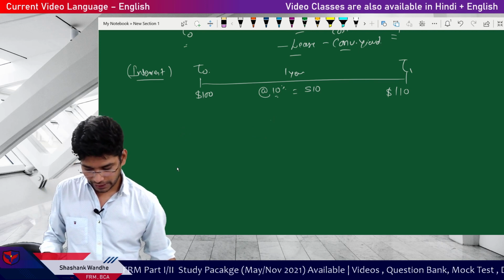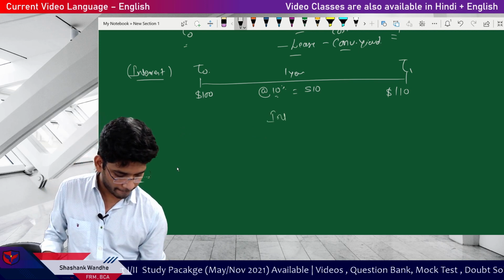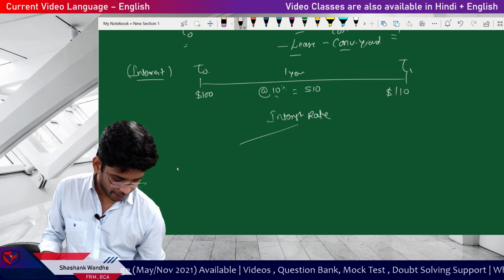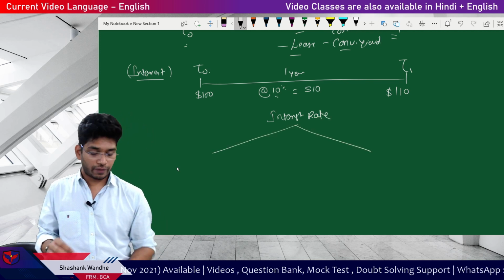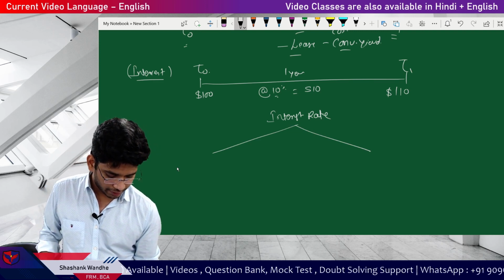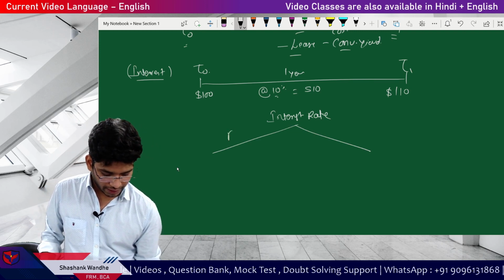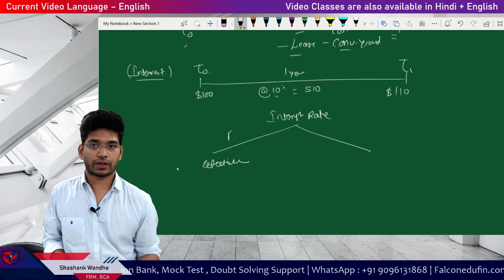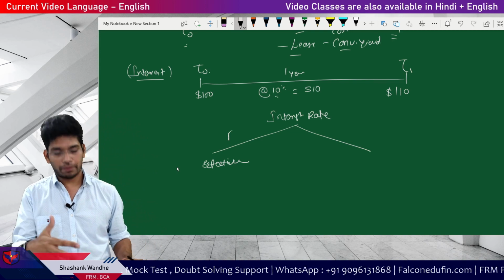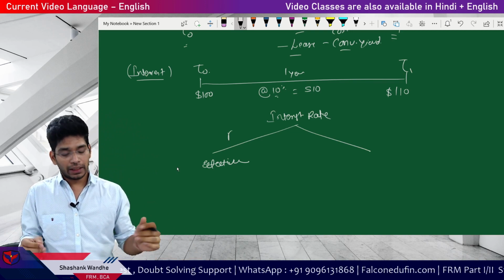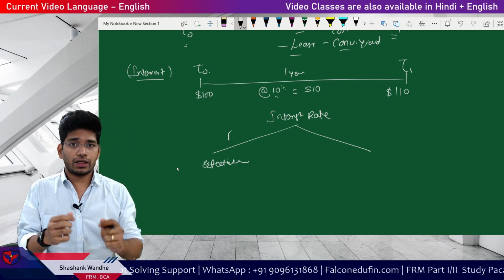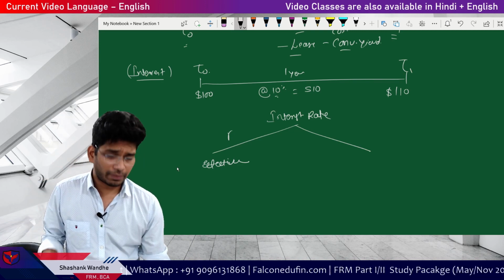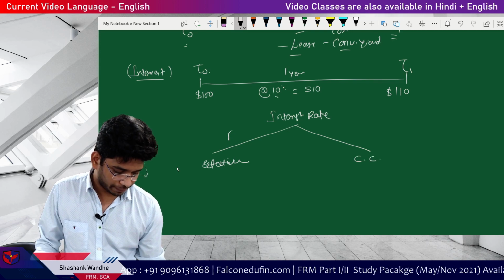Now in this interest rate, as per the GAP or the illustrations which are given in the GAP, it assumes that this rate R is effective for that period. Okay, so if it is like say 10%, then 10% for the whole year, and I will earn directly 10% on $100. But there is one more possibility.